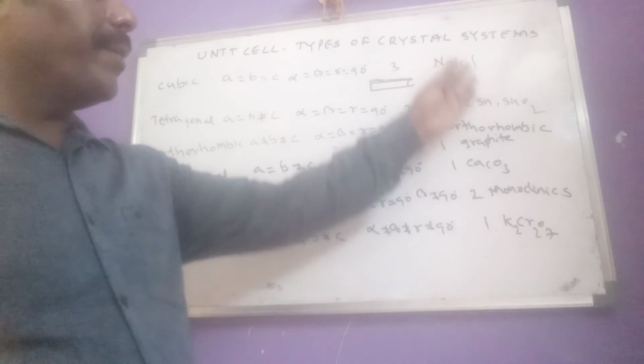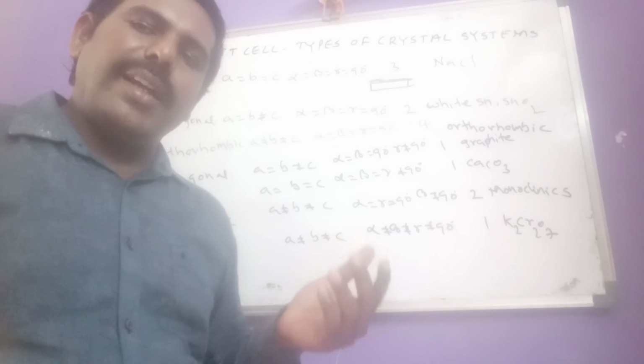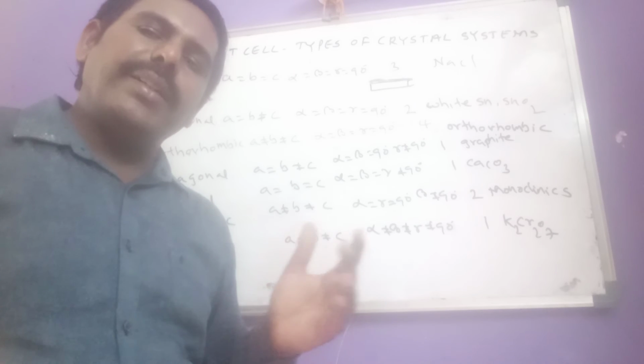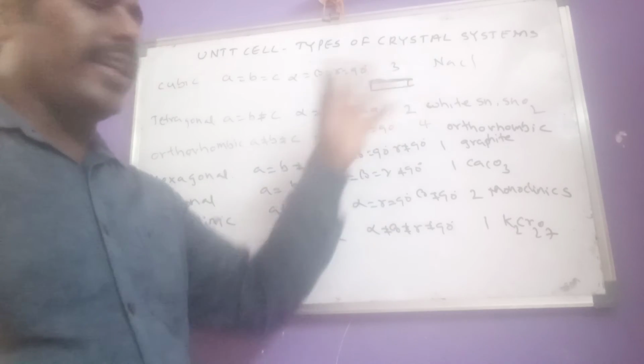We also have to remember some examples. What type of crystal structure does NaCl have? They give options like cubic, orthorhombic, hexagonal; the answer is cubic structure.